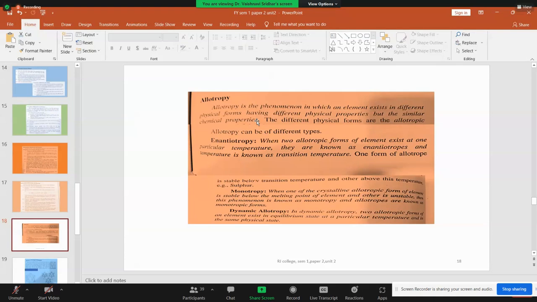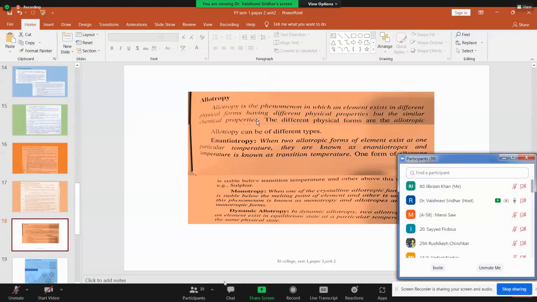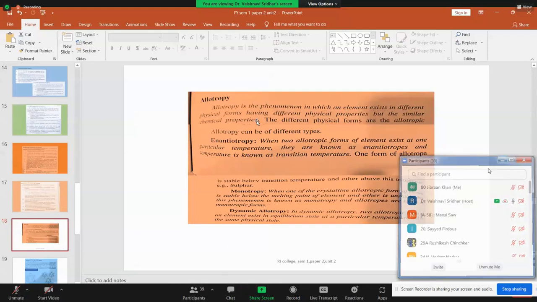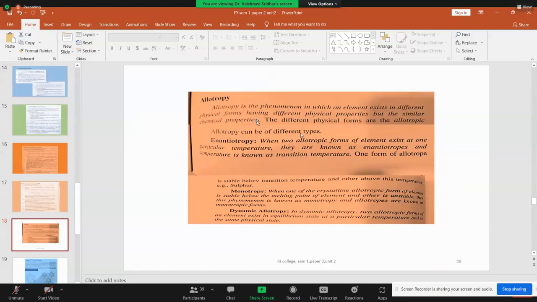The one physical property which is very attractive between diamond and graphite is, you all know diamond is very shining, bright, as if white light is there. It is very hard. Graphite, anybody will tell it is dark in color, it is very soft, brittle, and it can be broken easily. So all these are properties of graphite. So these properties are enough to compare the nature of the two.